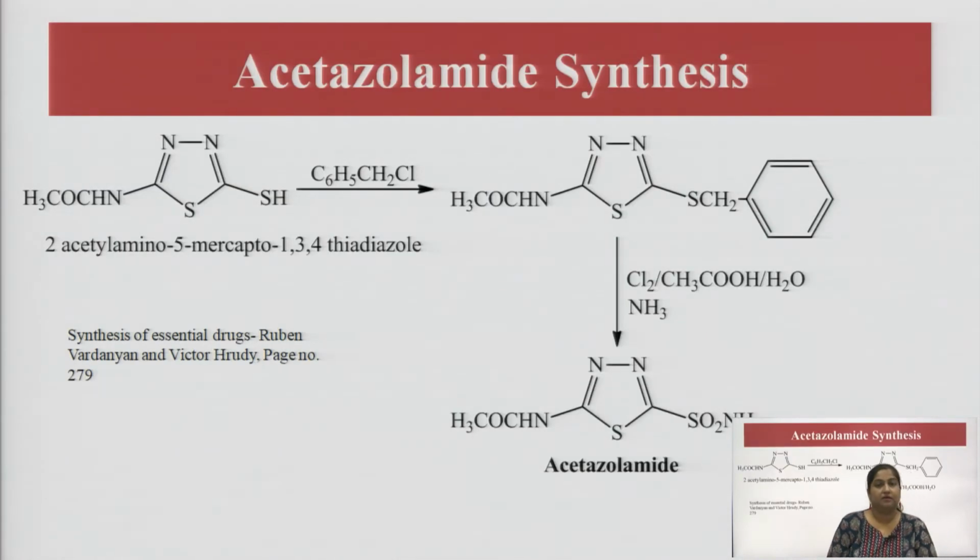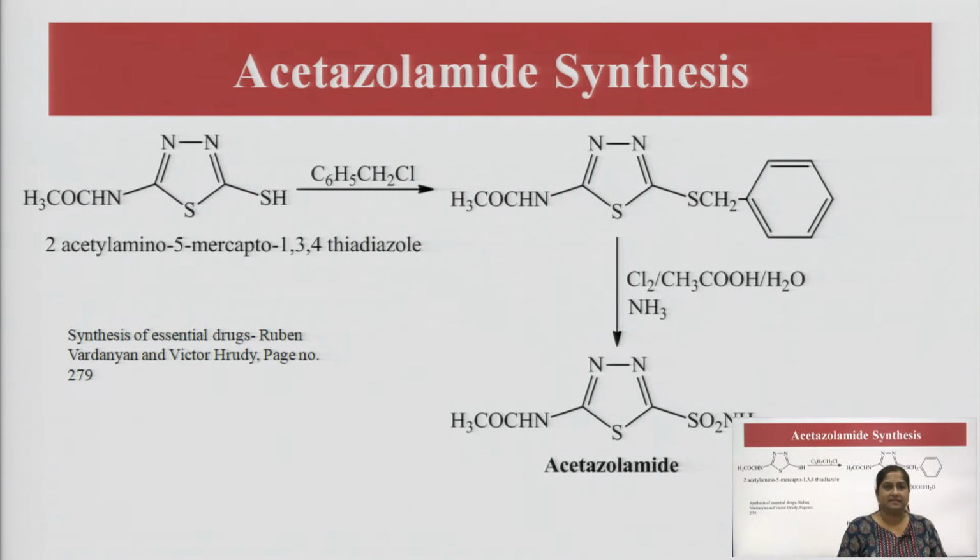Then the drug of importance from this class is acetazolamide. How is it synthesized? The synthesis happens with 2-acetyl amino 5-mercapto 1,3,4 thiadiazole. When it reacts with benzyl chloride, it forms an intermediate, and ultimately, in the presence of ammonia, chlorine, acetic acid and water, it forms acetazolamide. So, the synthesis of acetazolamide is very easy.